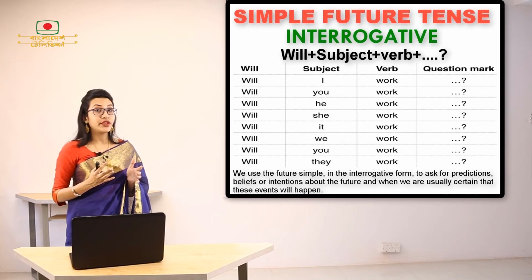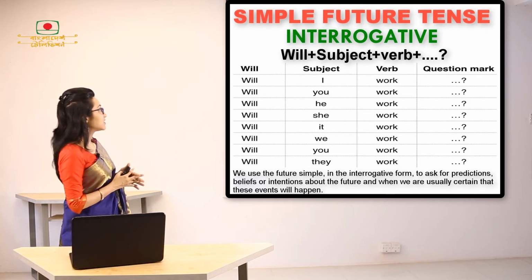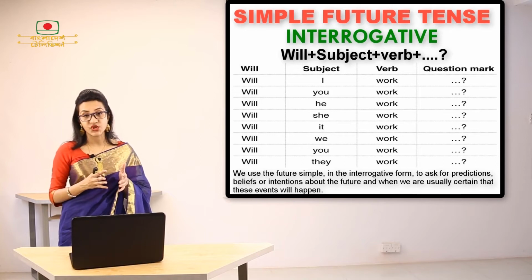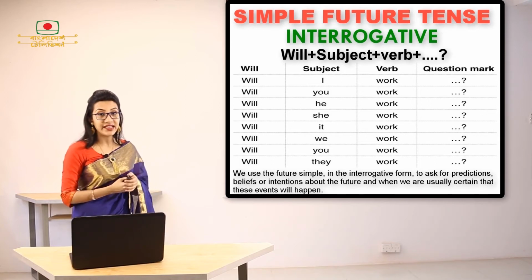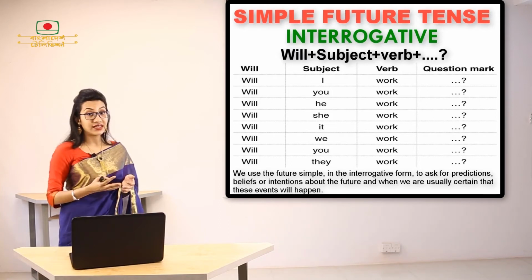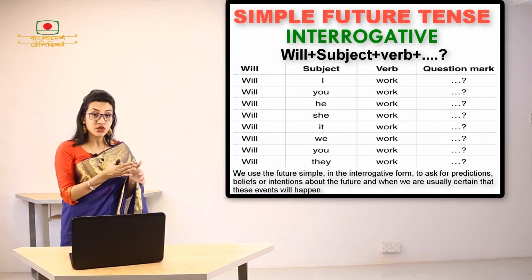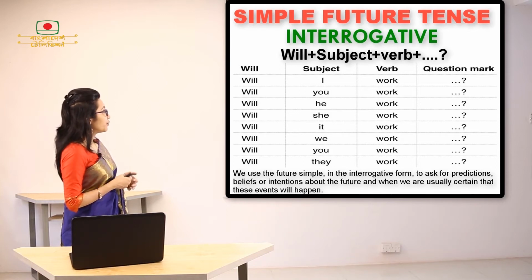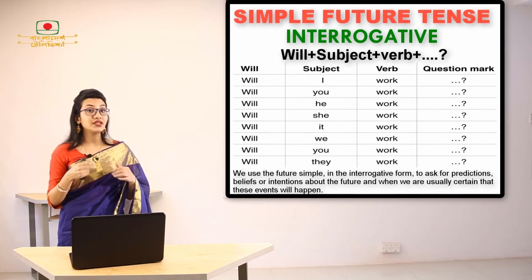Now here we are going to look at interrogative sentences in simple future tense. In these cases, as you know, when we ask a question or pose a question, we use will at the beginning of the sentence. As in these cases, we have used will, subject, and then verb. So will has been put at the beginning of the sentence to ask a question in here. Will I work? Will he work? Will they work? In all these cases, what is seen in common?